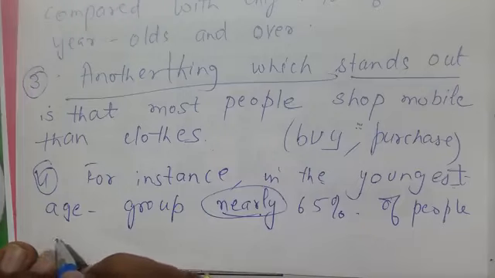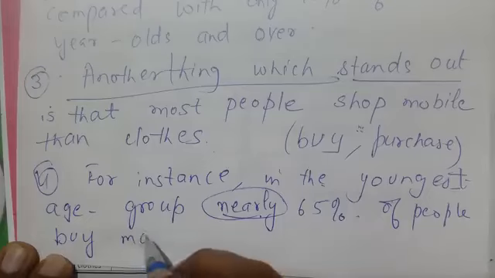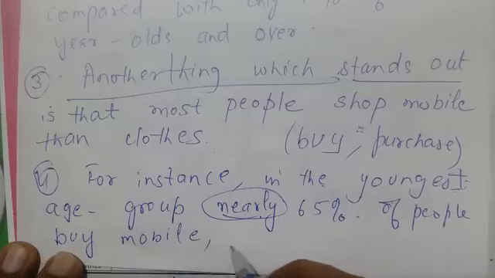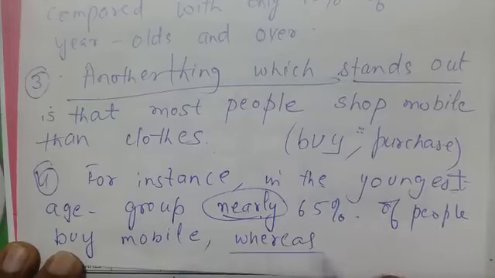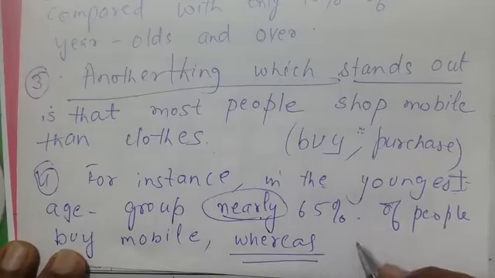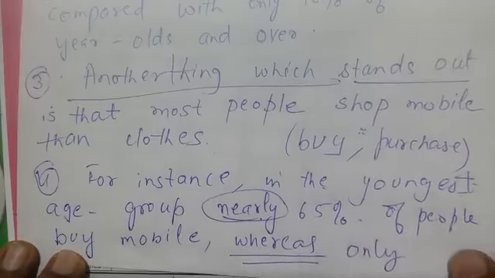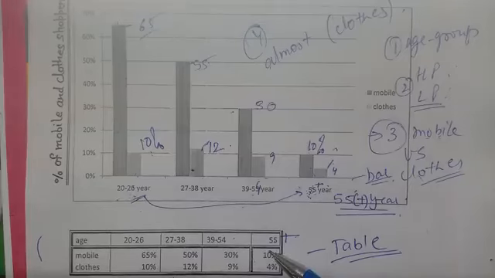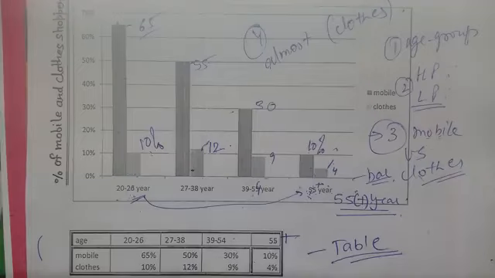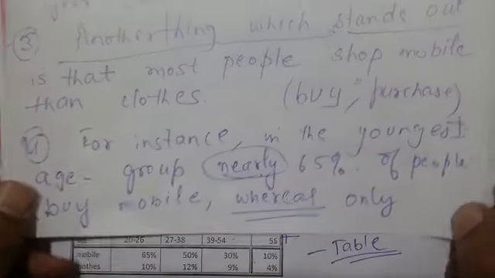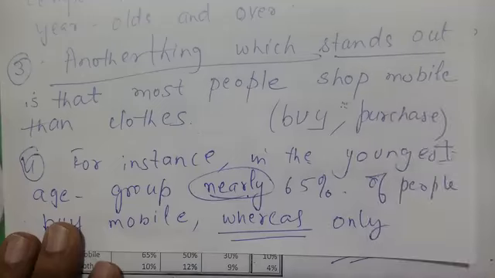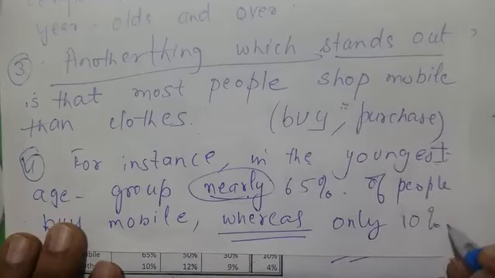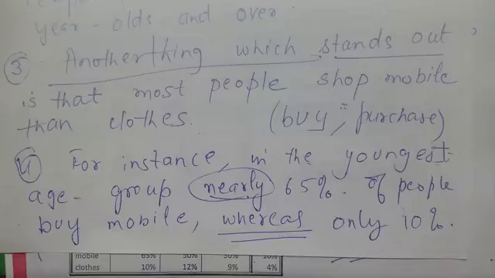We have already used shop here. Buy mobile, comma, the best, right? Whereas compare only. So what was the percentage here? It's written here also 9 4, right? So 10 we can say. So it's not to scale, please remember this thing. 1 minute. Only 10%. Let's go to page 2.